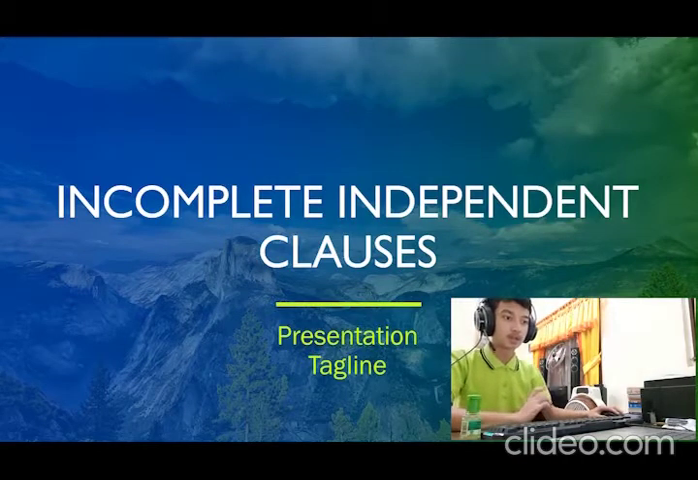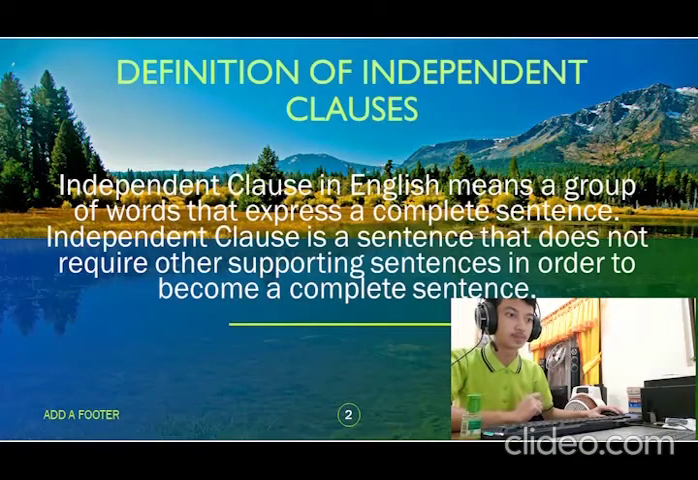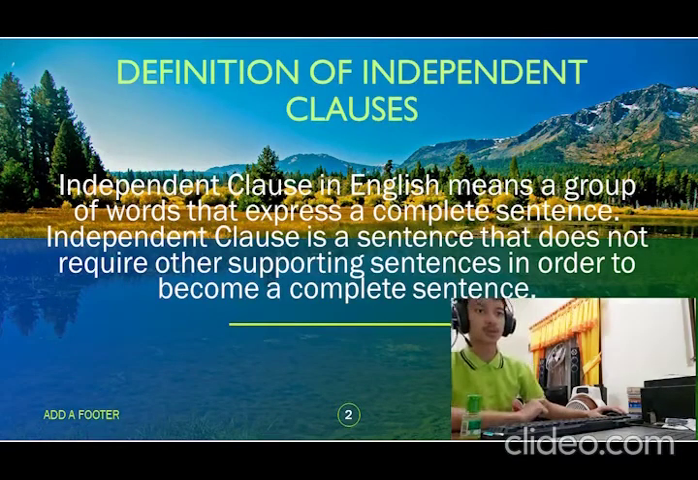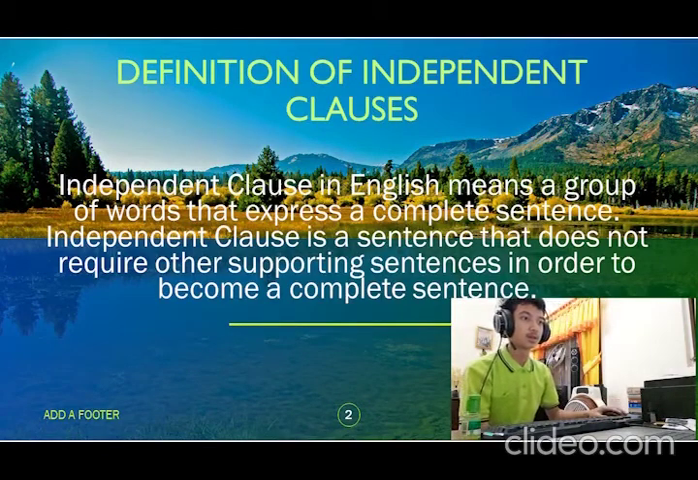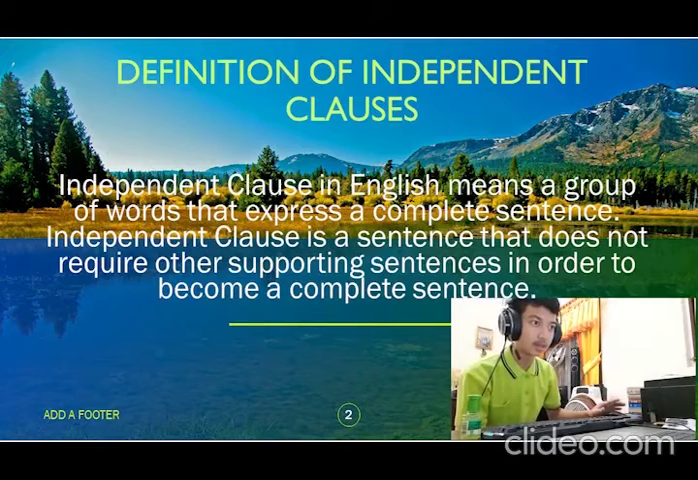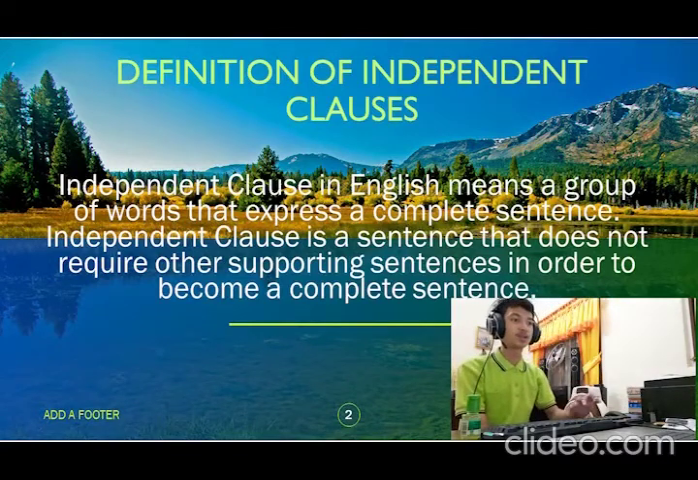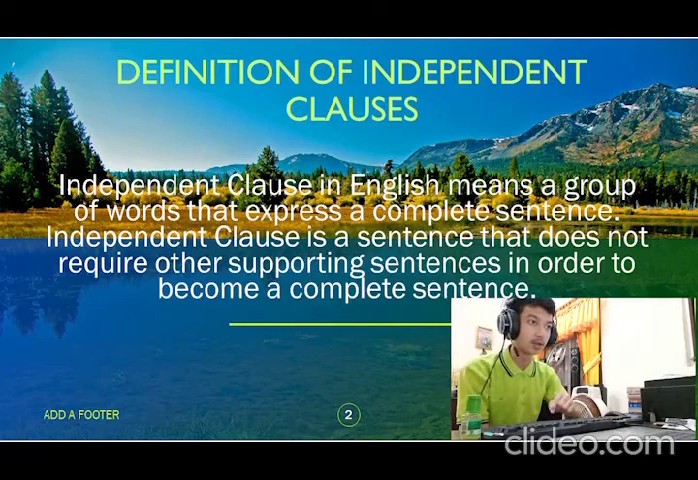Okay, check your screen. There is a definition of independent clause. In the first sentence, we know an independent clause is a group of words that expresses a complete sentence, where the sentence doesn't need a support sentence. I will give an example: I eat in the restaurant. This is an independent clause.